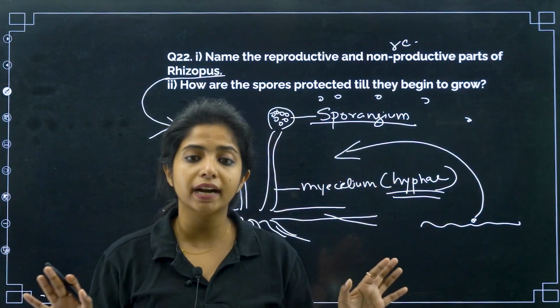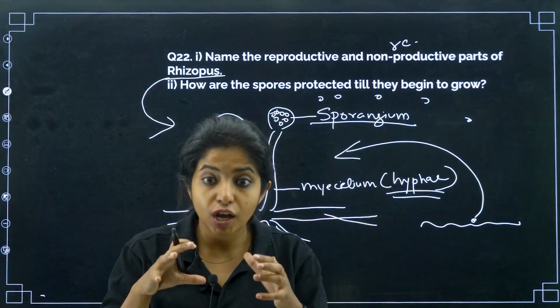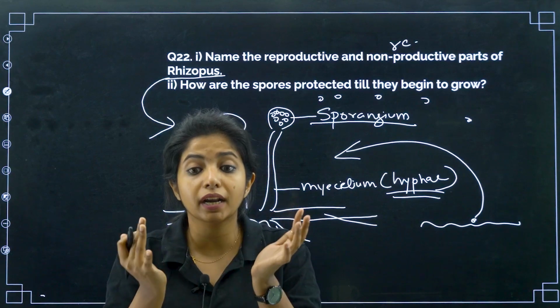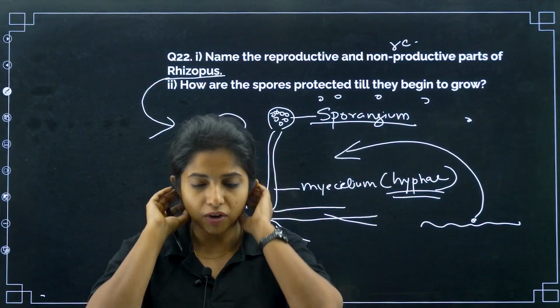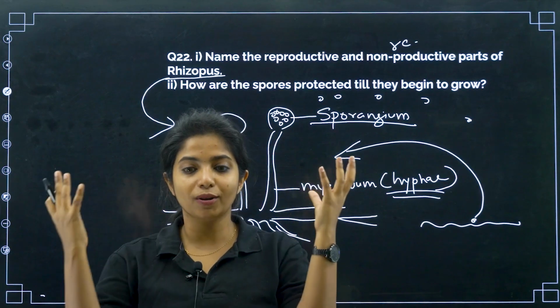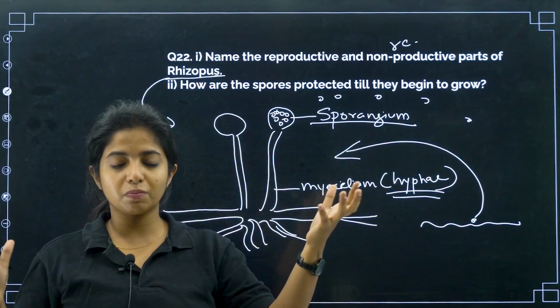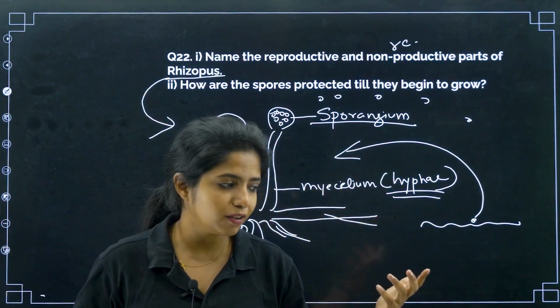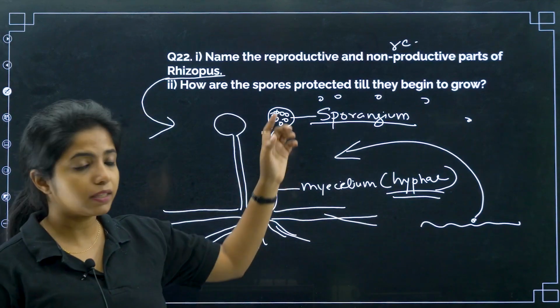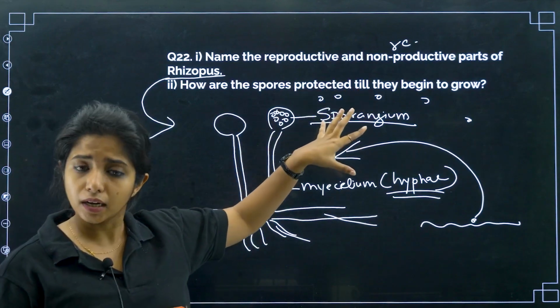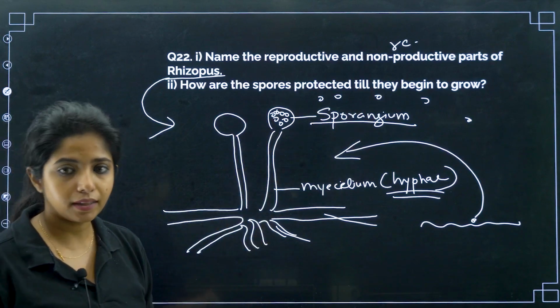And suppose it does not land in a favorable condition, it will stay like that because the spore itself is protected by multiple layers so that it does not get damaged. And whenever a favorable condition comes, it starts growing. That is why you can all of a sudden expect some bread mold coming on the bread from nowhere. So how are the spores protected till they begin to grow? They have multiple layers, a thick covering.